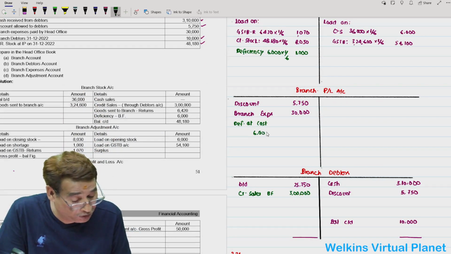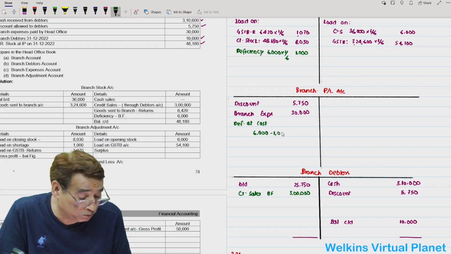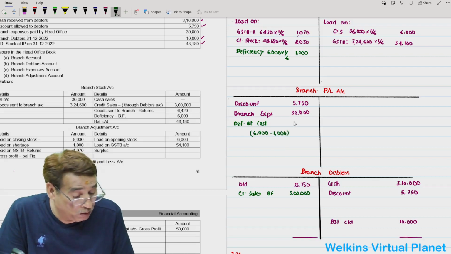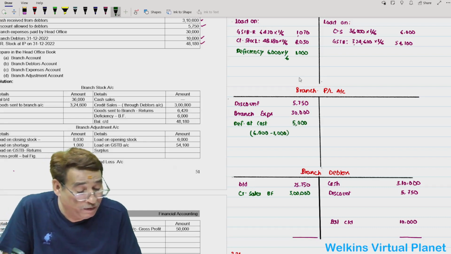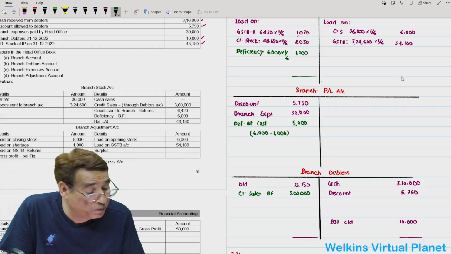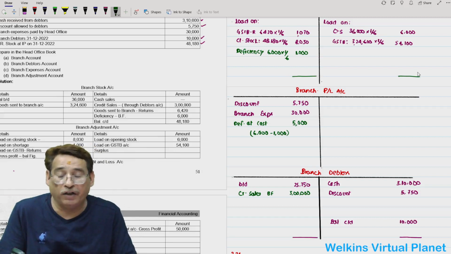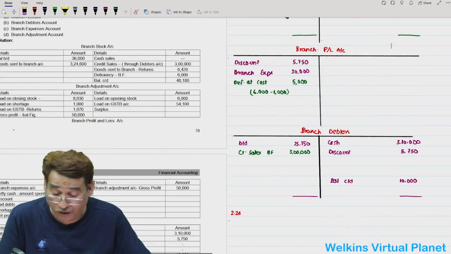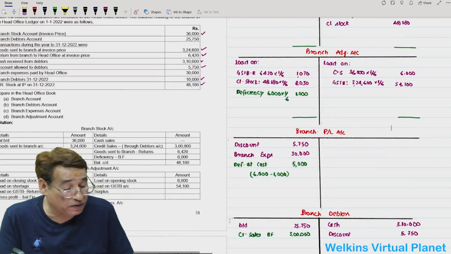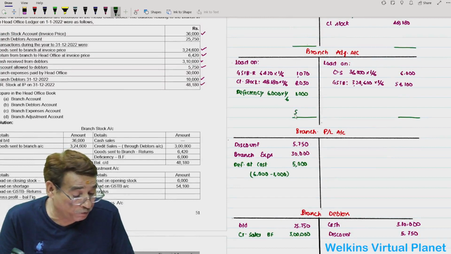$6,000 minus 1,000. So deficiency at cost will be equal to 5,000. Now you will tally your branch adjustment account to know whether you have, in this case, gross profit or not. So in this case, we have gross profit to the extent of 50,000. So you shall write here gross profit.